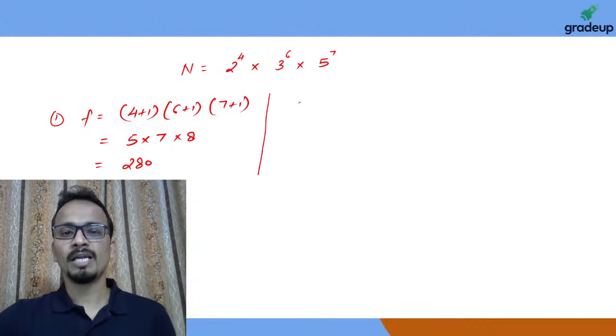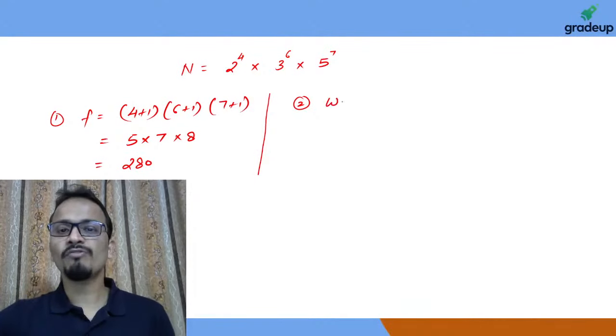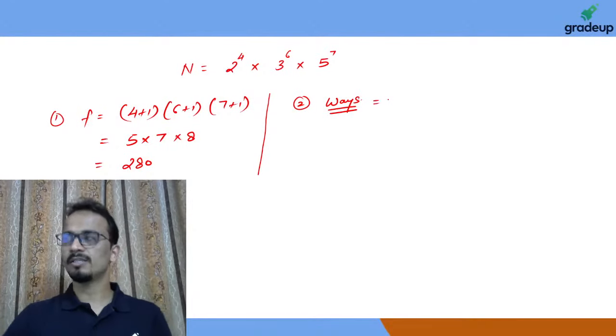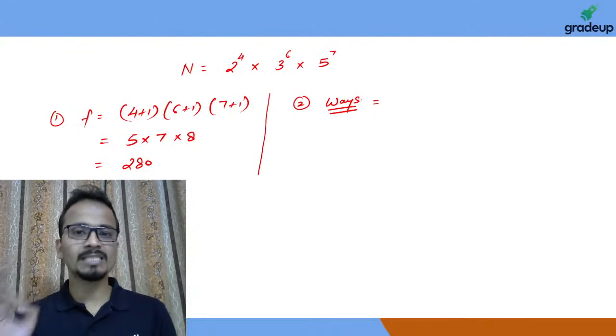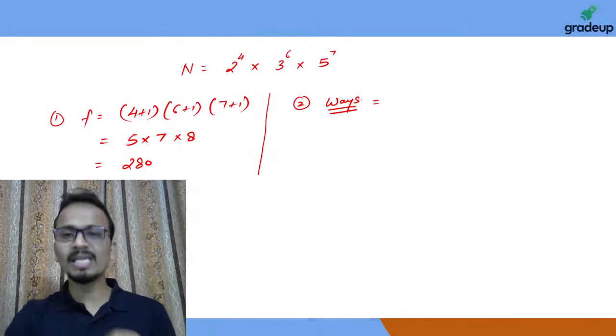Now the second formula: the number of ways of writing this number as the product of two factors. Quickly write your answer.